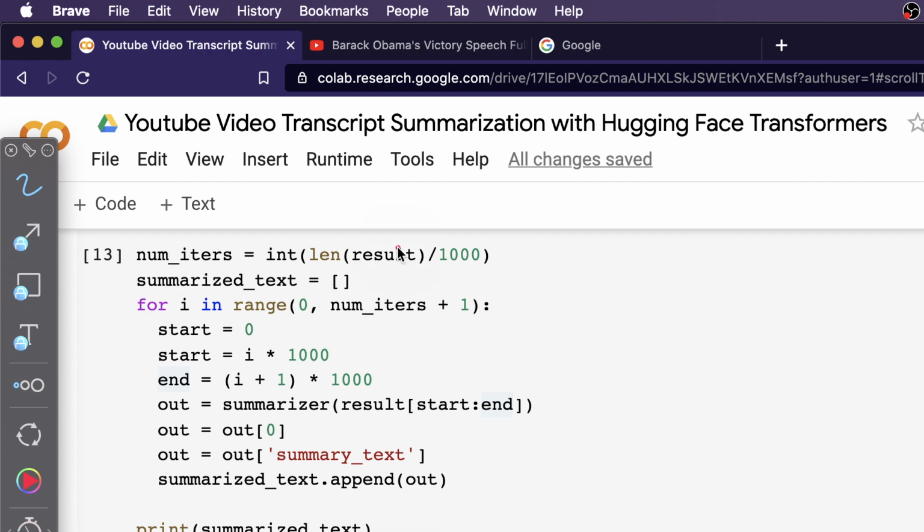So just to quickly say, why are we doing this? Because we have a very large amount of text. The default model that we were trying to use may not give us the result, because the pre-trained models were trained with tokenized text that is smaller than the entire length we have got.